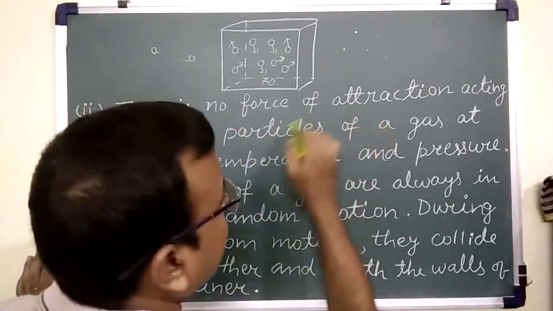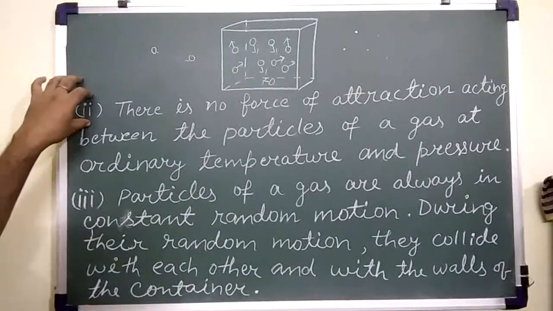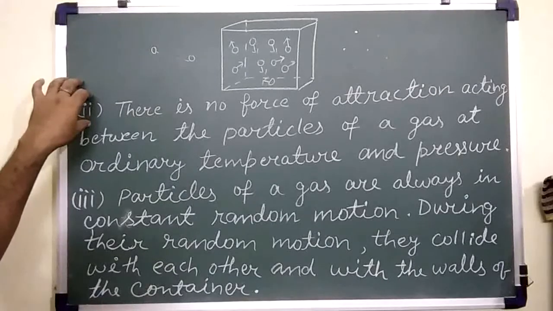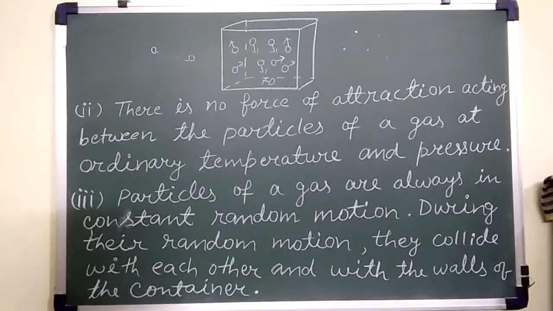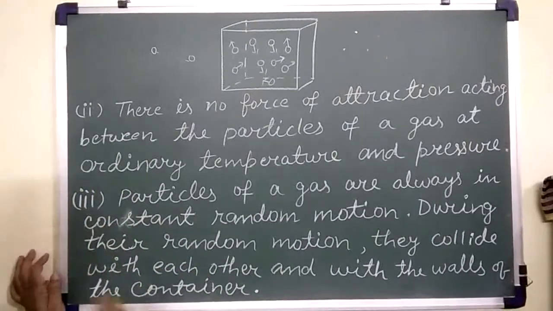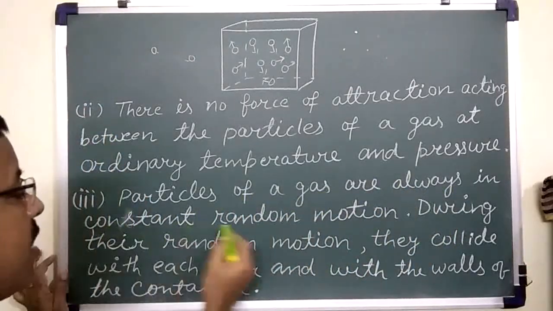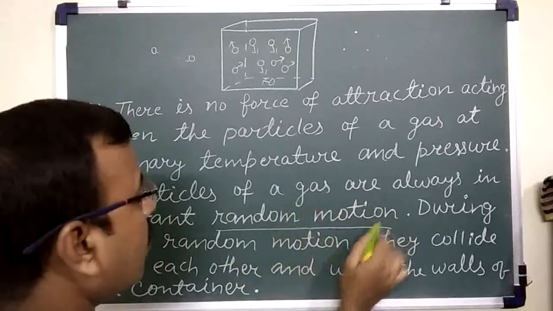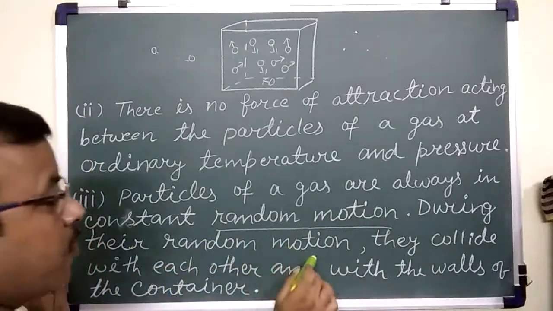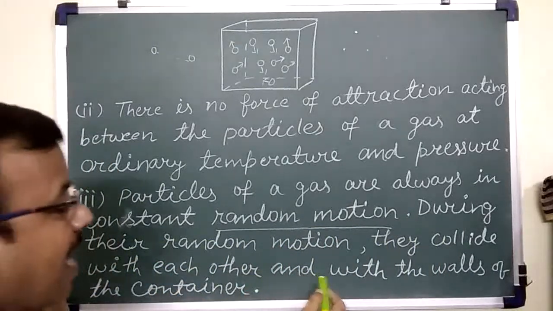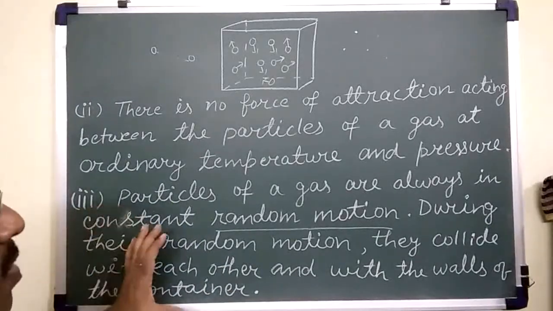This is in case of ideal gases, but real gases do not follow this assumption. We will discuss real gases after this topic. Now the third point: particles of a gas are always in constant random motion. What is the meaning of random motion? During their random motion they collide with each other and with the walls of the container. So what is the meaning of this assumption?